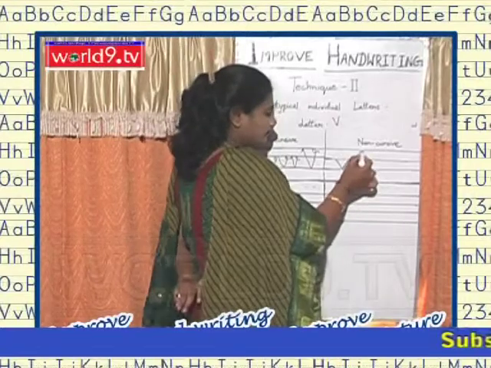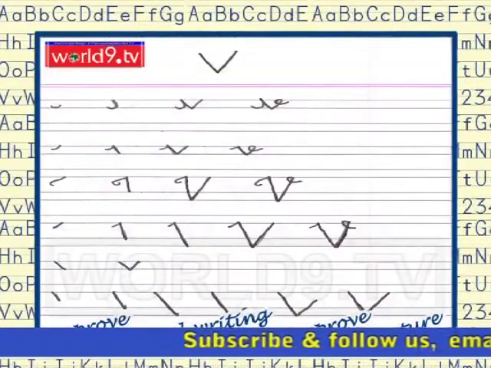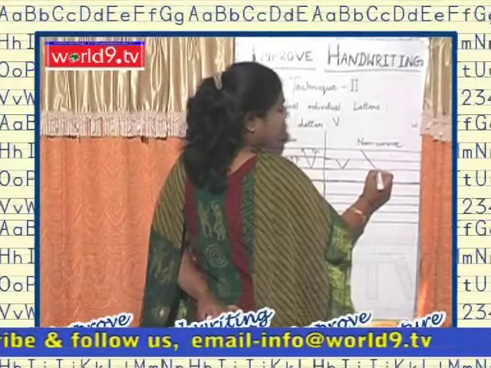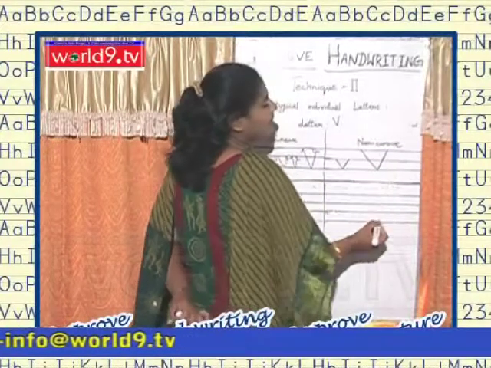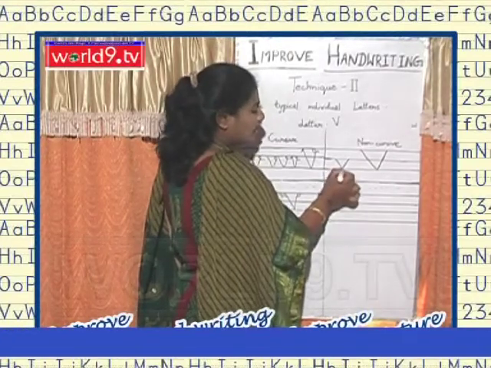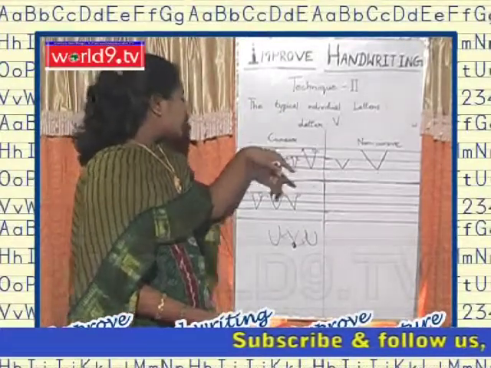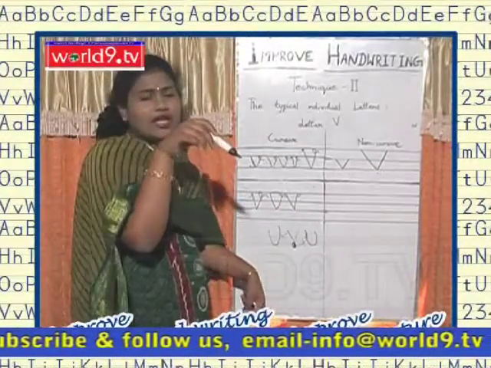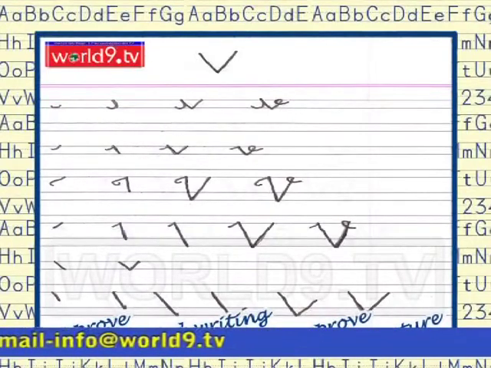Coming to capital V, from the top zone line to the base line, draw a backward slant line from upwards to downwards. Again from the base line to the top line, draw a forward slant with pointed endings. We should get the shape of every V, in cursive or non-cursive, like a downward-facing arrow mark.